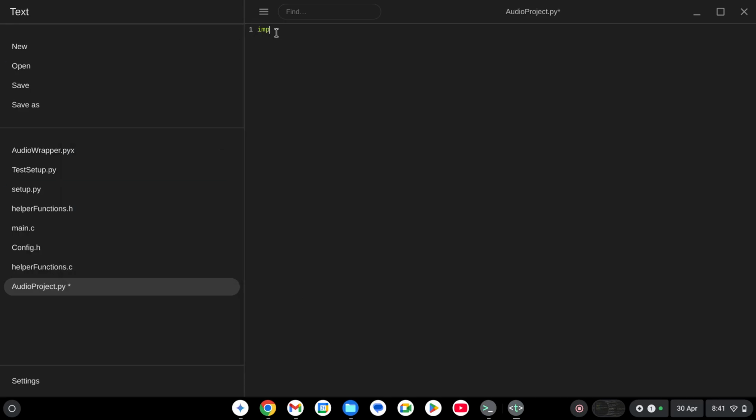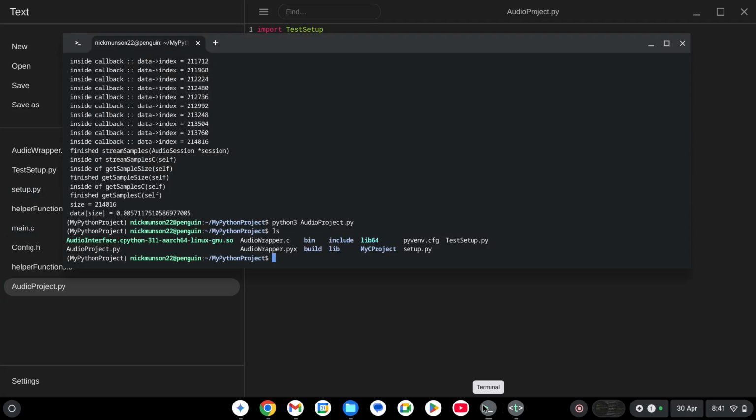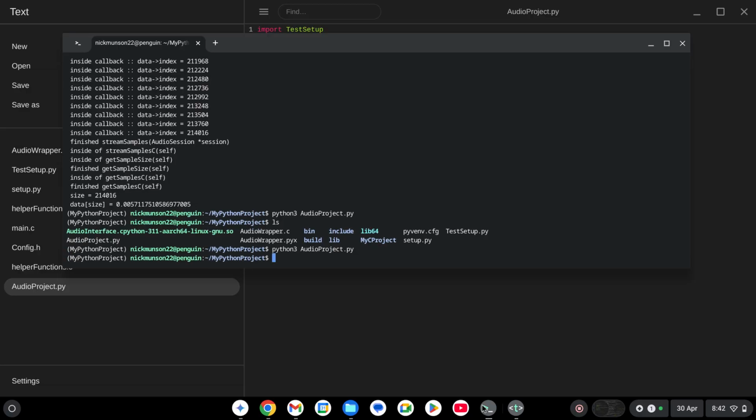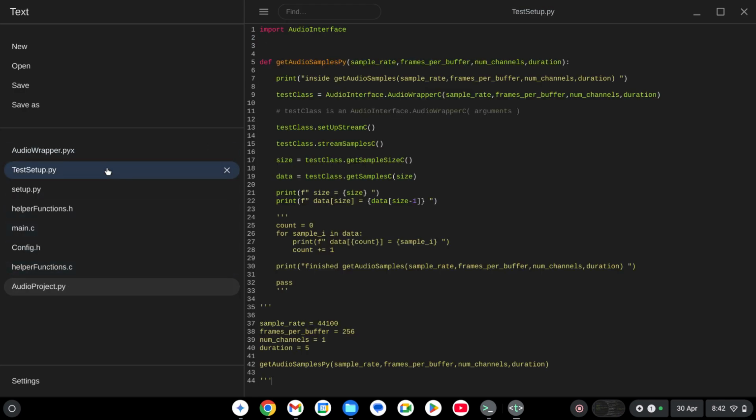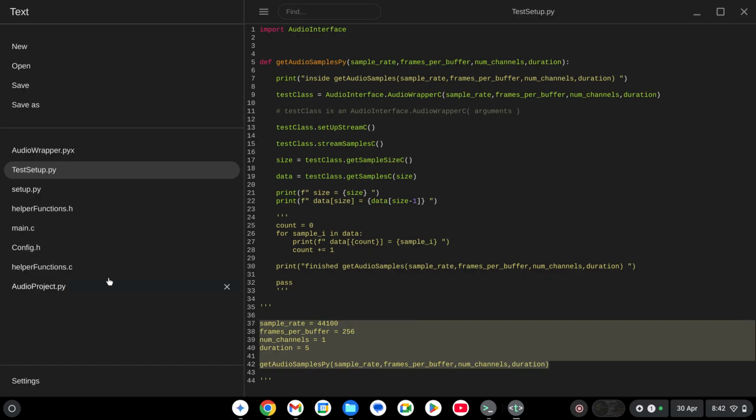So what I'm going to do is import test setup. And I'm going to say setup dot, then I'm going to copy this whole thing in here.